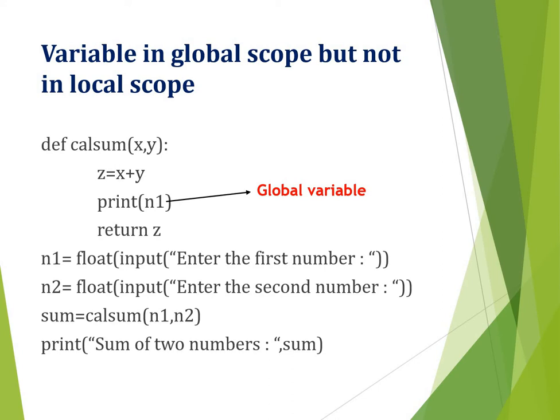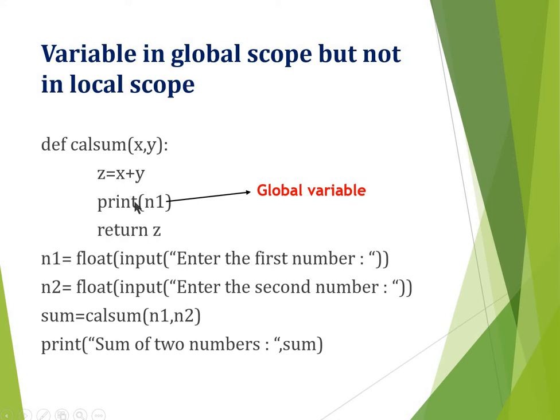So at the time of execution, what will Python do? It will check whether n1 is available in the local environment. Local means whether it is available in this function CalSum. But n1 is not found there. Am I right? So Python now checks for n1 in the parent environment, that is the global environment. Python finds n1 here in the global environment. It picks its value and prints it. So n1 is available in global scope, but it is not available in local scope.